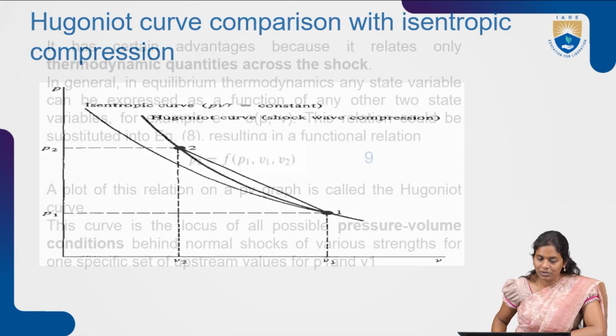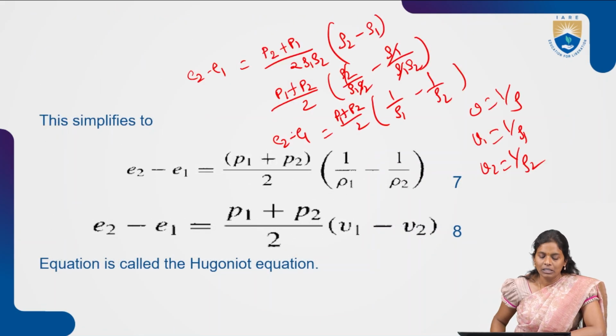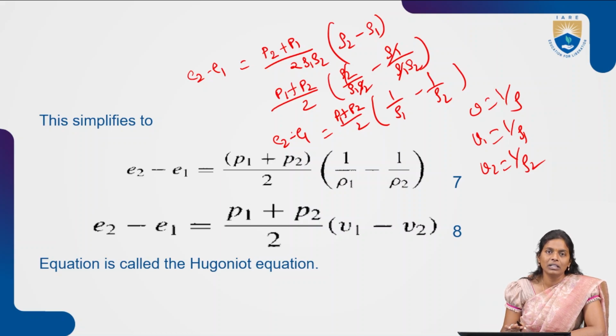So this is the entire expression we got for the Hugoniot equation, entirely in terms of the thermodynamic properties only, but we didn't get it in terms of the Mach number or the velocity here.